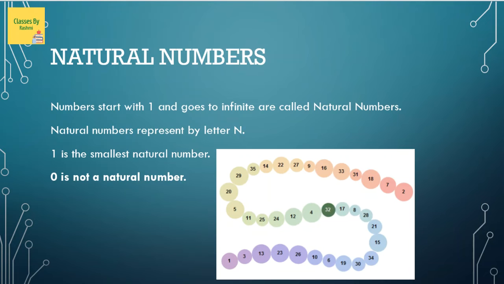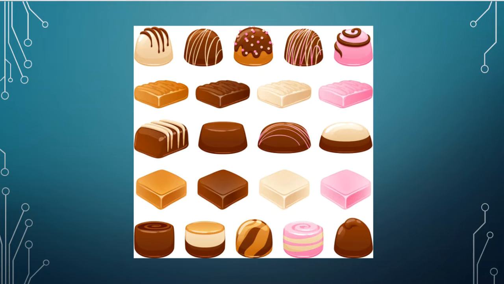Another way to understand natural numbers is that if you know your counting, you can count a whole thing, right? Whole thing means a complete thing. In this picture, you can see some different types of chocolates. If someone asks you how many chocolates there are, you can count them. And after counting, whatever number you get will be a natural number. So if you can count things, that means you know the natural numbers, and the numbers in your counting are called natural numbers.